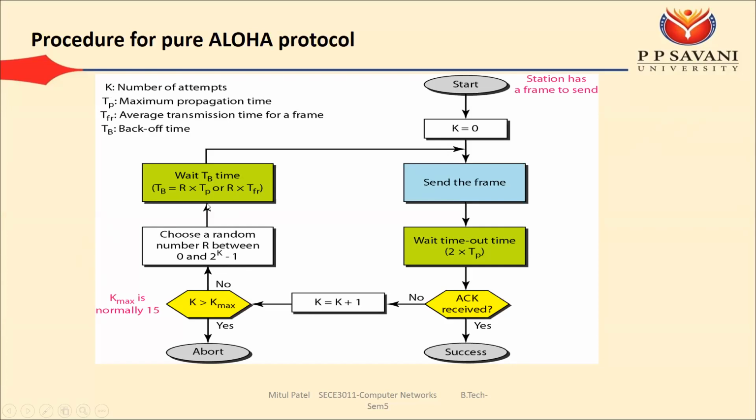The random r value that we selected is multiplied with TP, that is our propagation time. Or we can also multiply this value with TFR, that is the frame transmission time. This time is known as the back off time. TP is the propagation time, the time required to send your data from sender to receiver, or the time required to get the acknowledgement from receiver to sender.